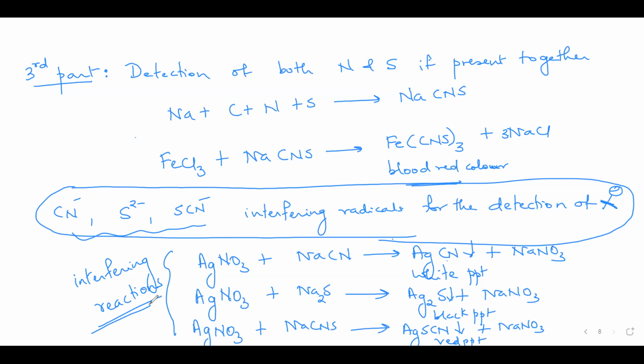So before I detect the halide ion, these ions need to be removed: the cyanide ion, sulfide ion, and the thiocyanide ion. They need to be removed before you go for the detection of halide ion. How are they removed? Now I'll tell you. But just write down this first.